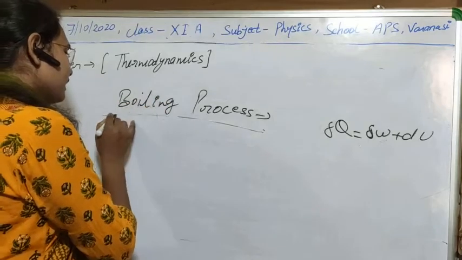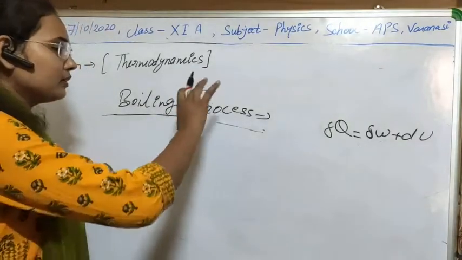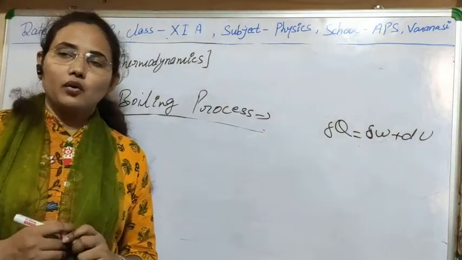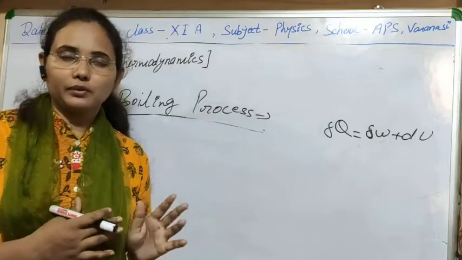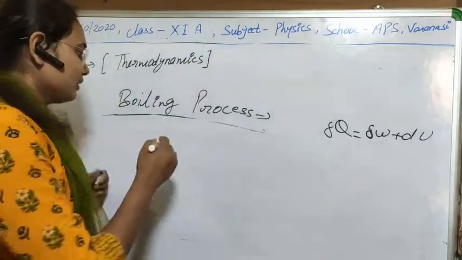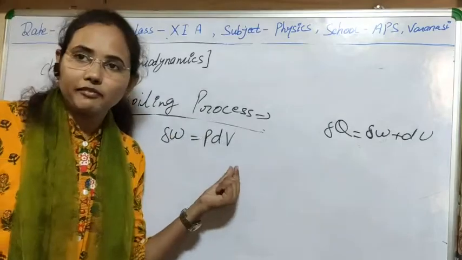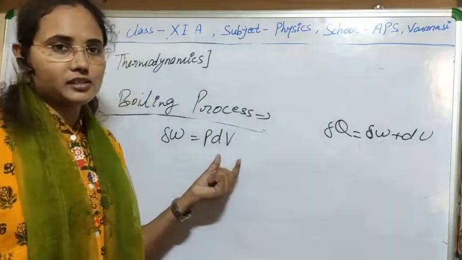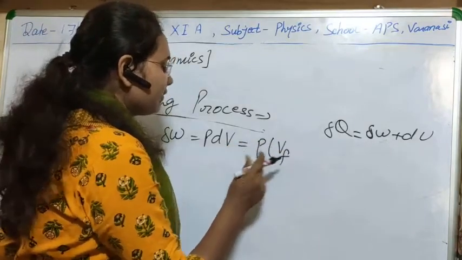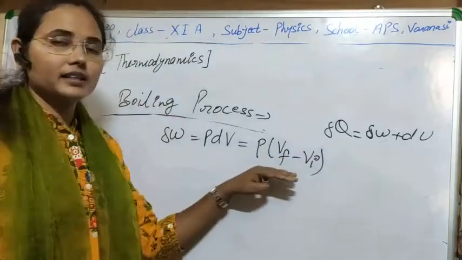So in the boiling process, as you know, the liquid is converted into vapor. There is a difference between the volume of the liquid and vapor phase. So here delta W equals P dV. In this case, the change in volume has some definite value. It cannot be neglected in the case of boiling or vaporization. Suppose that after boiling its volume is Vf and initially its volume was Vi. So we will get this value here.